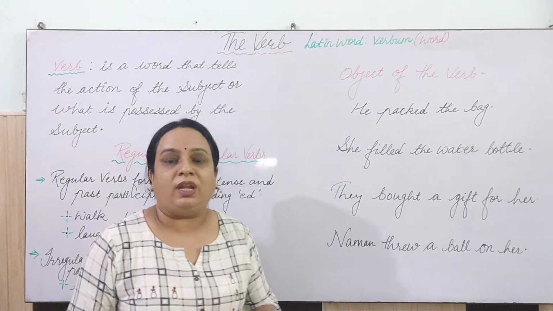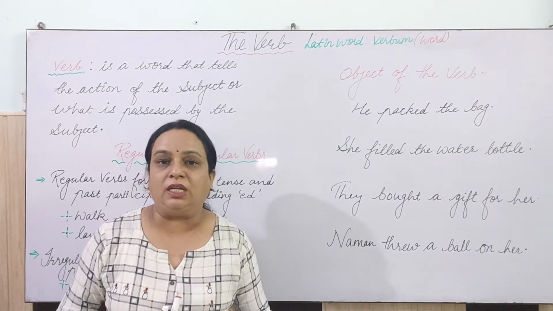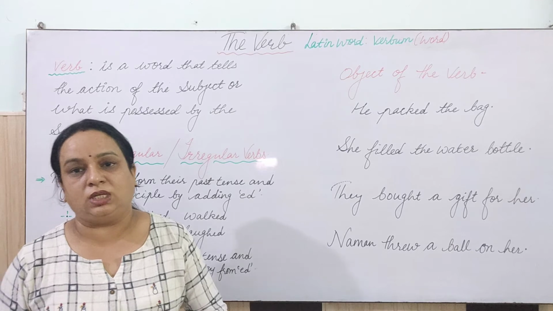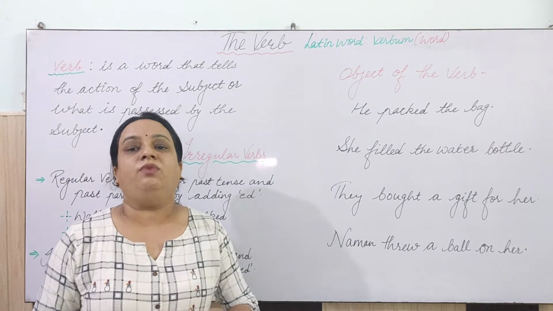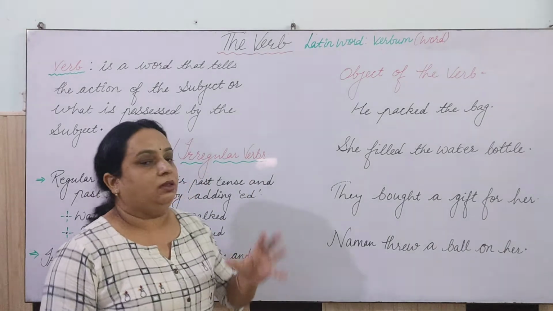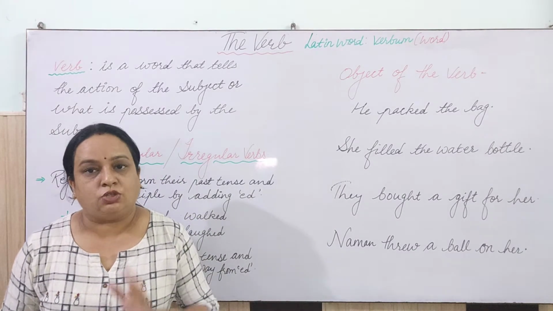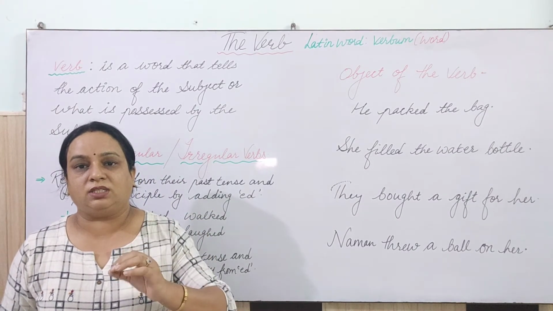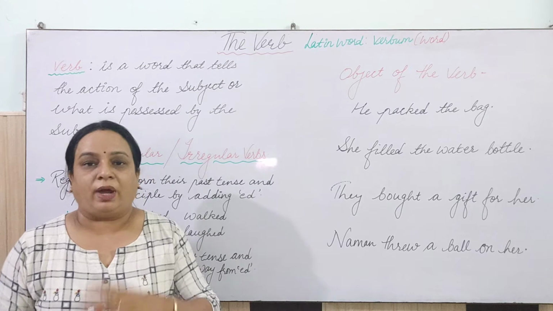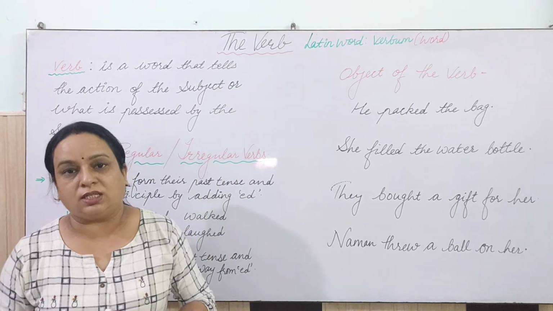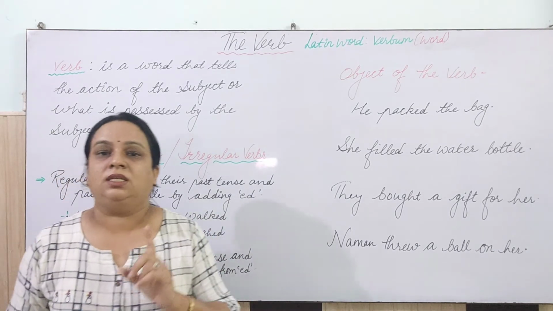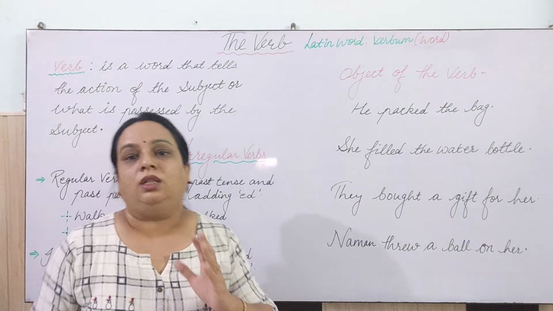Now the next thing which is very important before doing transitive and intransitive verbs is the object of the verb. Whenever you write down a subject, it is not necessary that there is an object, but when we have to sort out verbs on the basis of transitive and intransitive, then there should be an object in the sentence. So please note it down: when we want to do transitive and intransitive, the role of the object is very necessary.